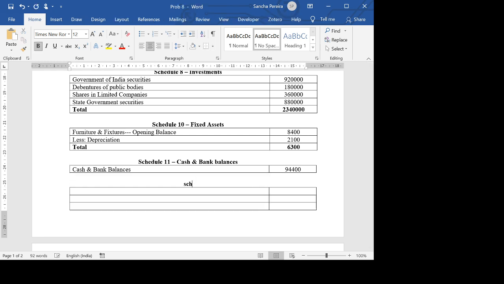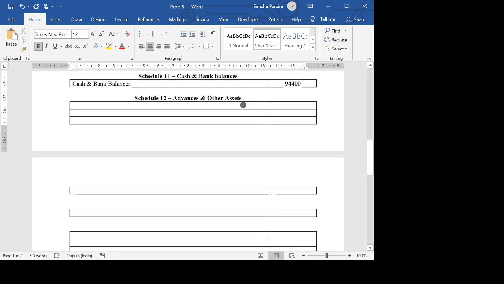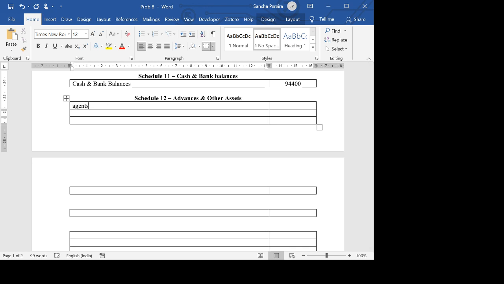Then we have Schedule 12, which is advances and other assets. Now we have identified some items here under this schedule. We first have agents balances, which is 146,400.